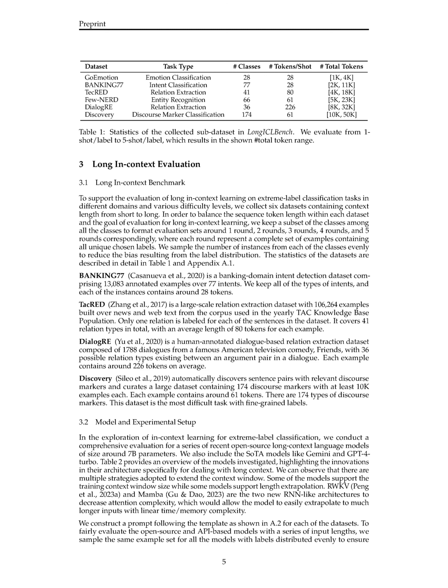Section Summary. In this section, we explore the challenges and strategies related to long in-context learning on large language models, LLMs. We discuss how increasing the number of example demonstrations can enhance in-context learning performance, while longer input prompts may diminish it. Various techniques like memory augmentation and extrapolation have been introduced to address these challenges and support in-context learning with extensive demonstrations. Additionally, we delve into the evaluation of long in-context learning on extreme label classification tasks, highlighting the importance of datasets with varying context lengths and difficulty levels to assess the capabilities of LLMs in handling such tasks effectively.